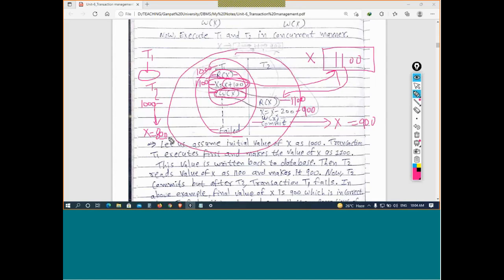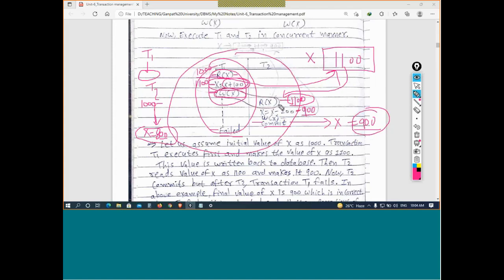But here, due to the concurrent execution, what happened is the dirty read problem. Dirty read means the transaction T2 is reading the dirty value which is updated by T1. So that's why it is reading 1100. It should read 1000, but it is reading 1100. 1100 minus 200 is 900, so the final value is 900. The actual answer should be 800 because T1 has failed, and 1000 minus 200 is simply 800.